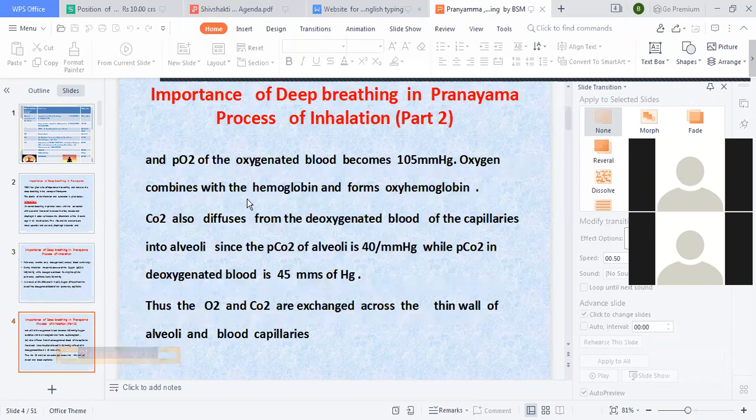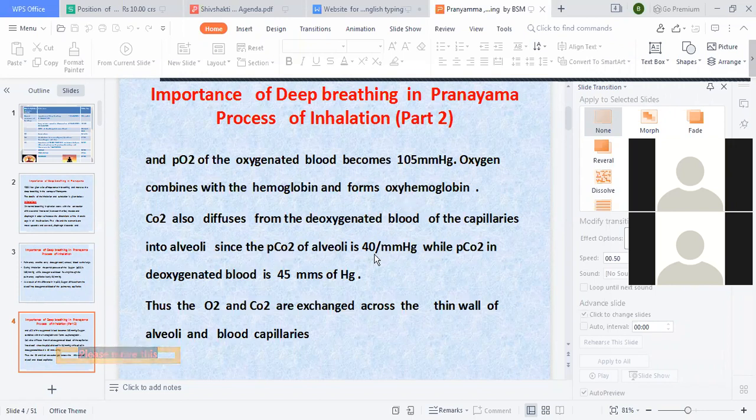Oxygen combines with hemoglobin and forms oxyhemoglobin. Hemoglobin is the main important content of the blood. Carbon dioxide also diffuses from the blood of the capillaries into the alveoli, since the partial pressure of carbon dioxide in the alveolus is 40 mmHg, while in deoxygenated blood it is 45 mmHg.